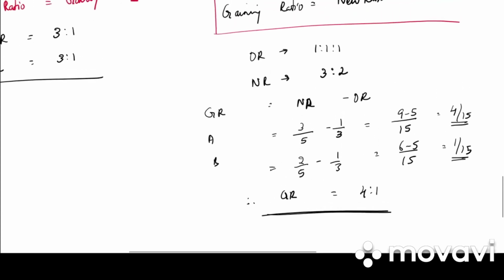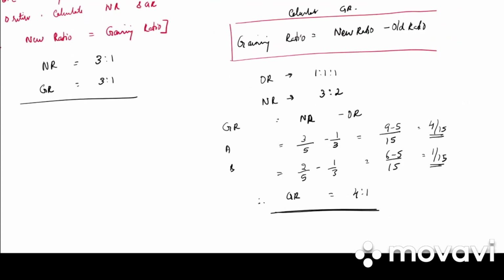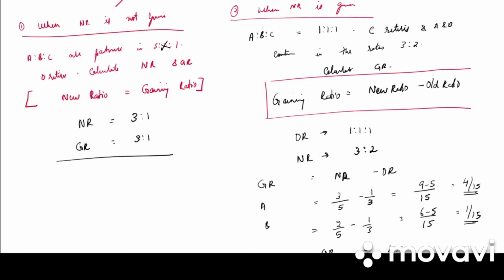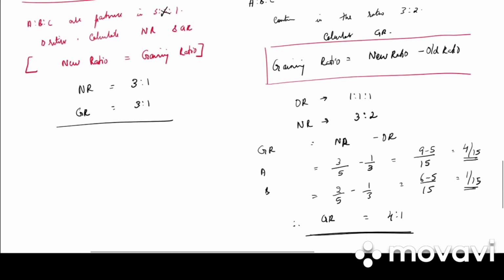So whenever they have asked us to find gaining ratio, there are two cases: when new ratio is not given and when new ratio is given. When new ratio is not given, gaining ratio is equal to new ratio. And when new ratio is given, the formula is new ratio minus old ratio. Clear? Take the illustration 9.